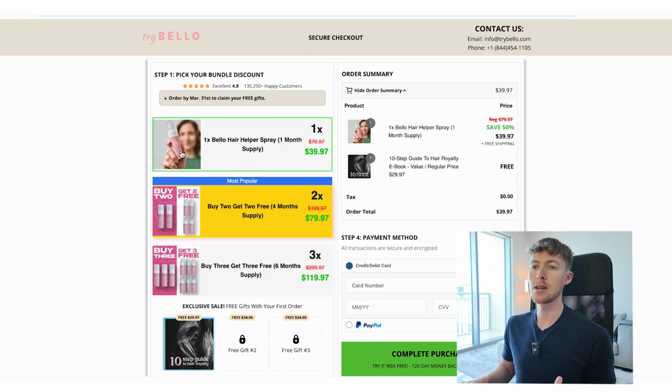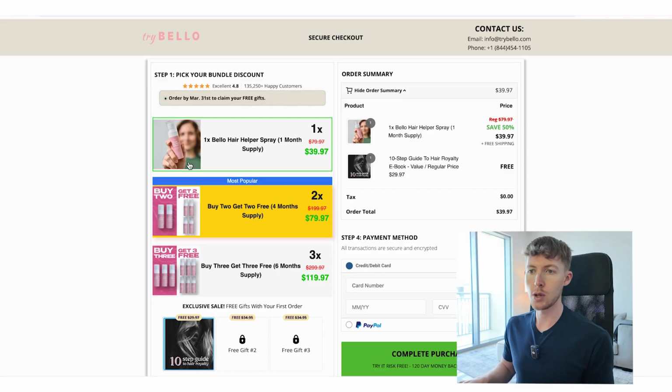What this means is that you structure the offer so that the more you buy, the more you save, basically, right? So usually it's buy 1, buy 2, buy 3. It could be buy 1, buy 3, buy 5. There's multiple different ways to go about it. This brand, they're doing buy 1, buy 2, and buy 3, right? As we can see here.